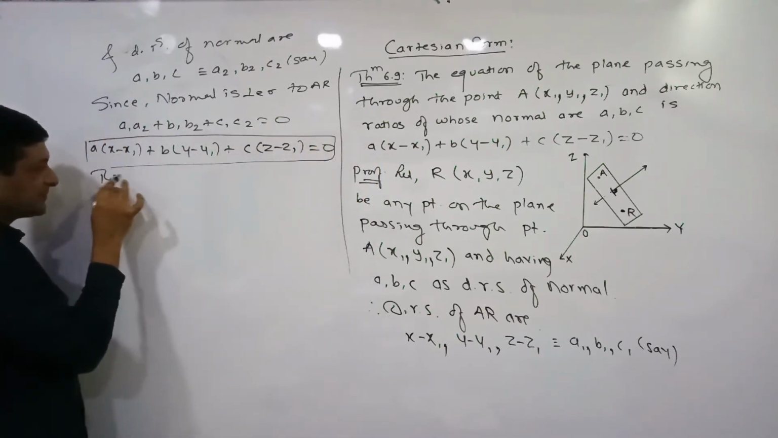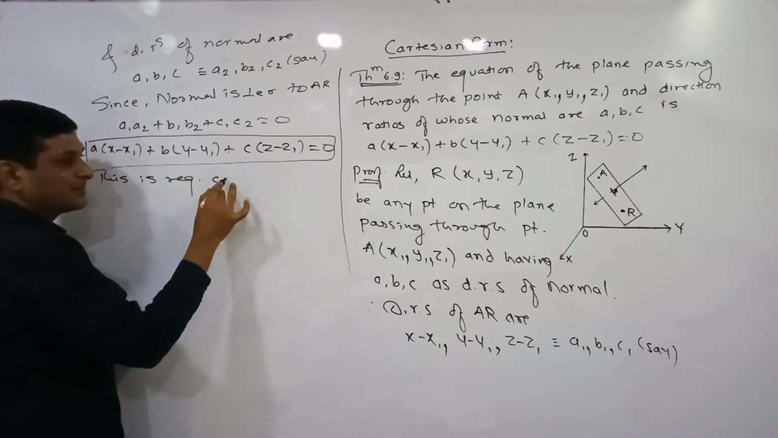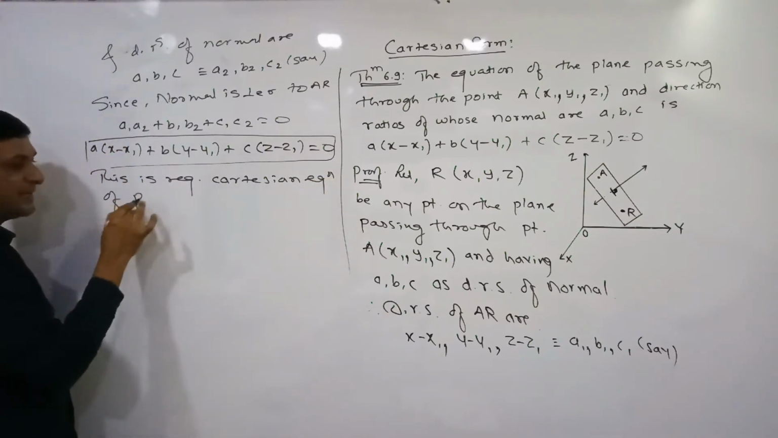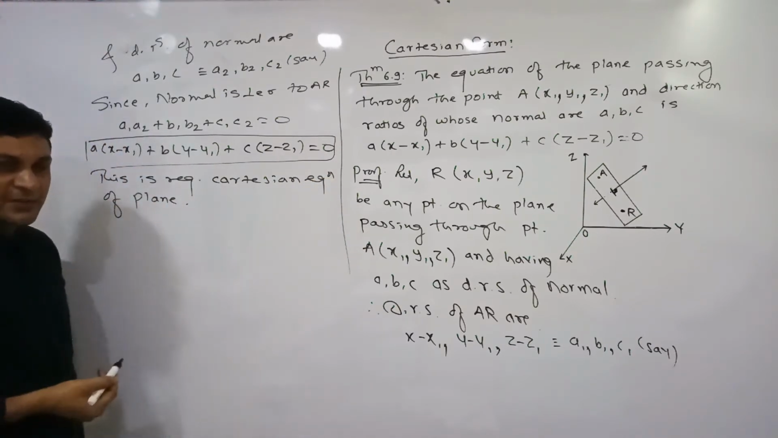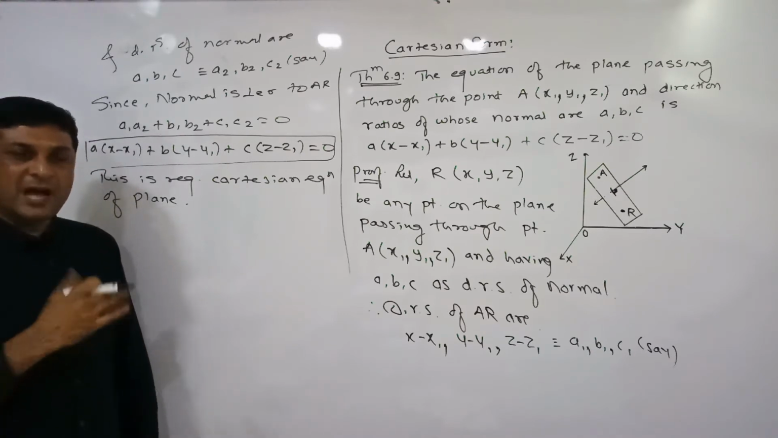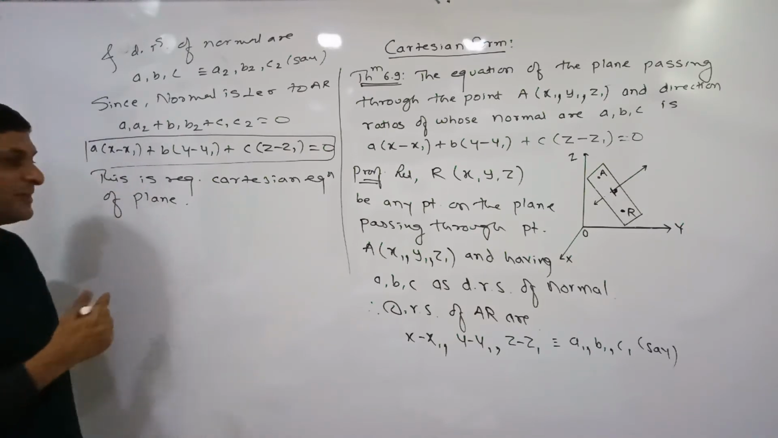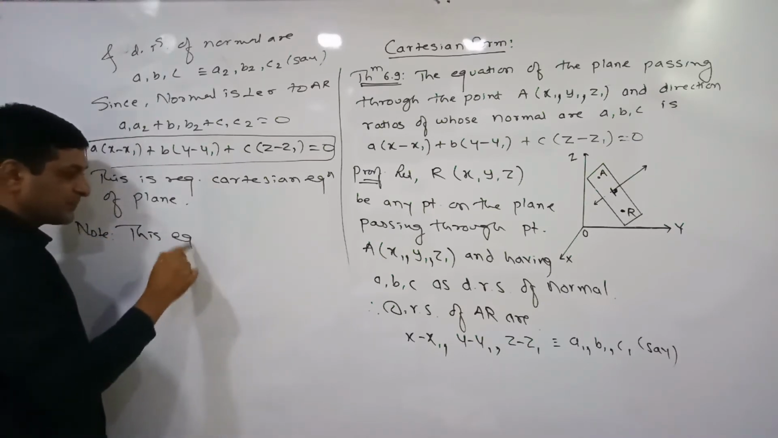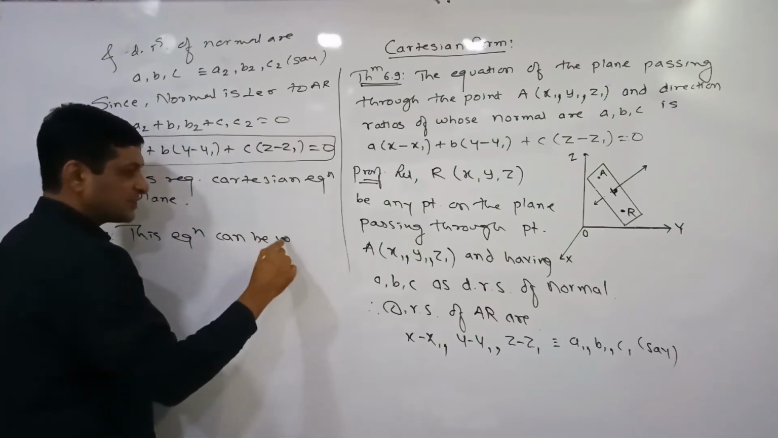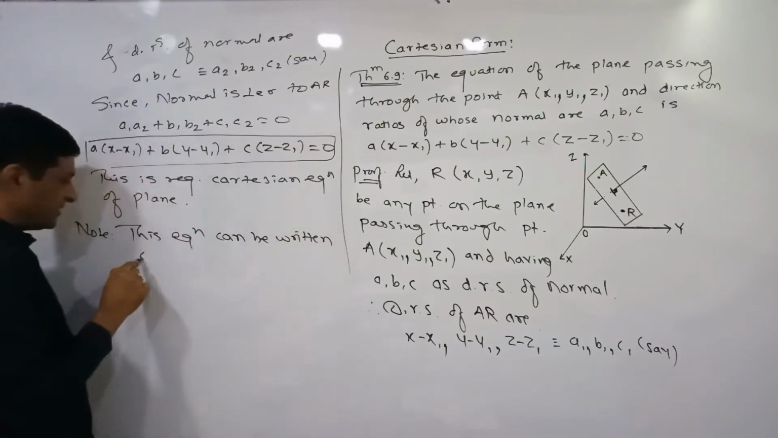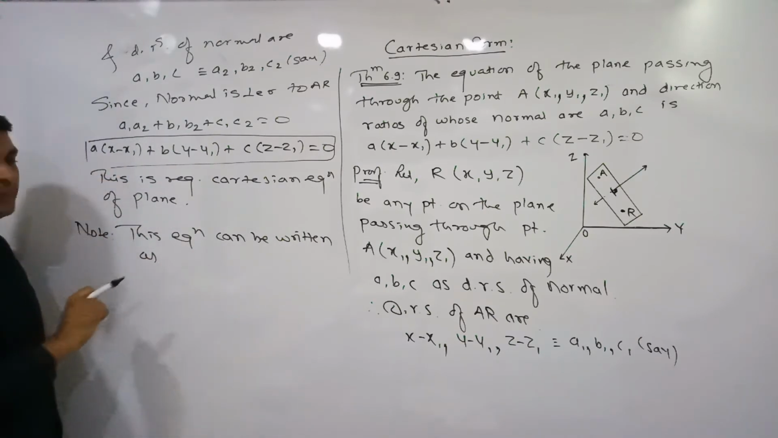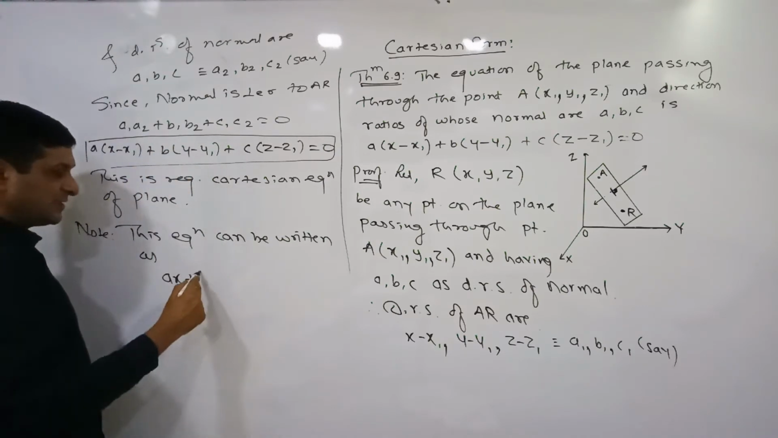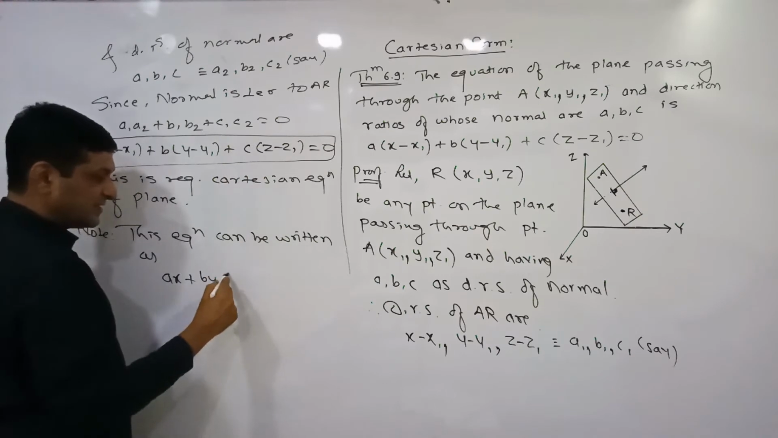So this is the required Cartesian equation of the plane. In this way we have got the required Cartesian equation of the plane. Now after simplifying, this equation can be written as, so write it down as a note. Observe that if we simplify it, we get a into x equals ax, plus b into y equals by, plus c into z equals